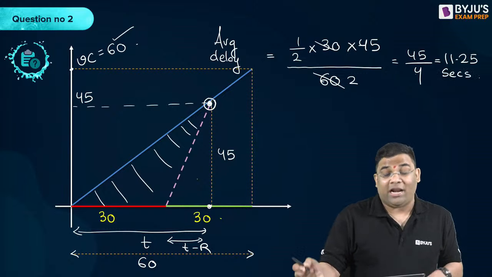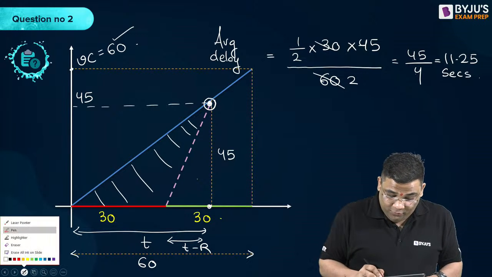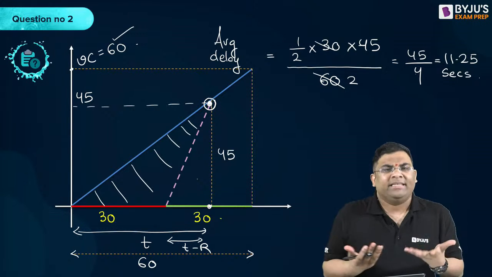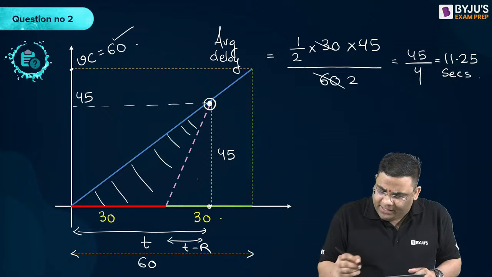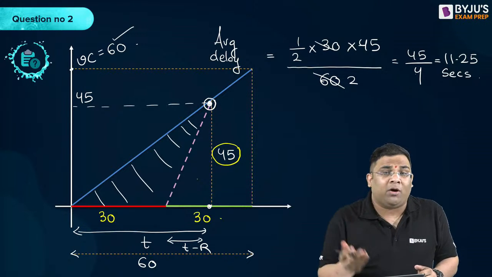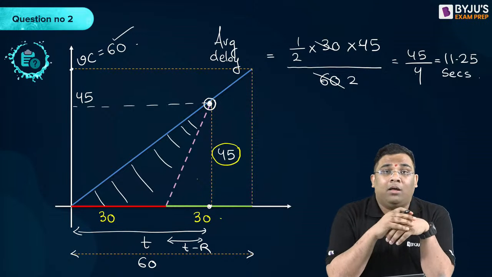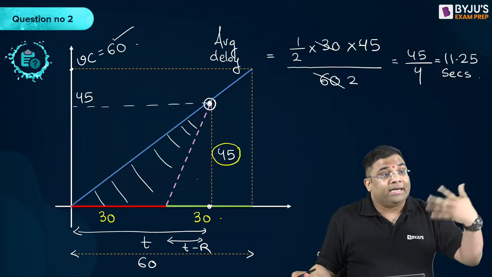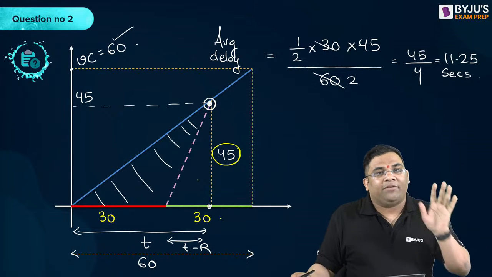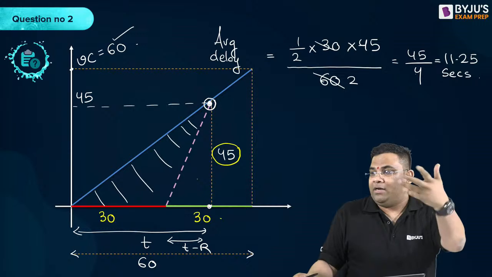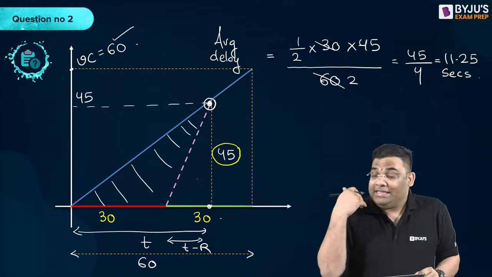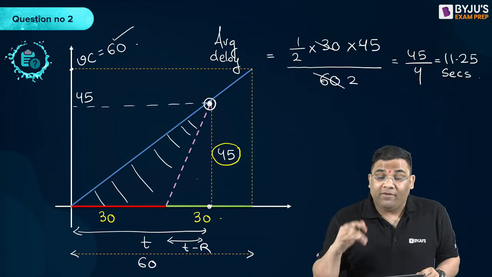So you can solve the question graphically also, or by using the formula which I told. Now why did I solve this graphically? Because in the examination, they can also ask this time. You are just memorizing the formula. Some very smart people are remembering only red time by 2 without understanding the concept. Then the first mistake they will do is that they will just write down red time by 2 and finished. Wrong answer, right? Or in the examination, they might not ask you only to find out the average delay.